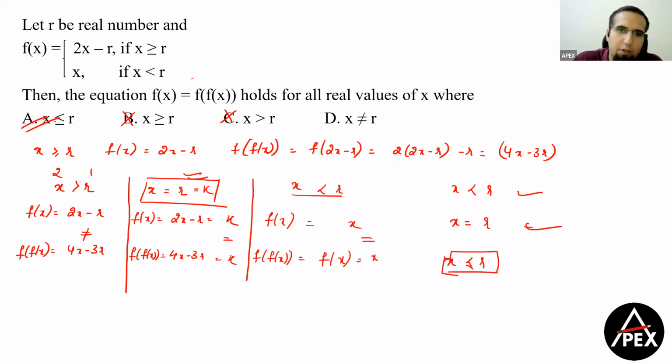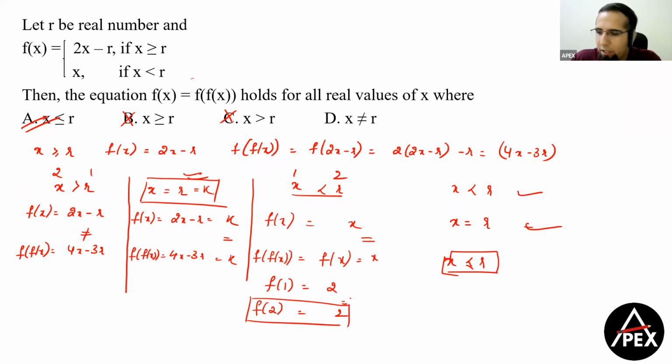If you have a doubt, you can take 1 and 2 here. So if I take 1 and 2, what is f of 1? F of 1 is equal to 2. F of 1, that is f of 2, which is also equal to 2. Clear? So 2 is equal to 2, and therefore this becomes your final answer here.